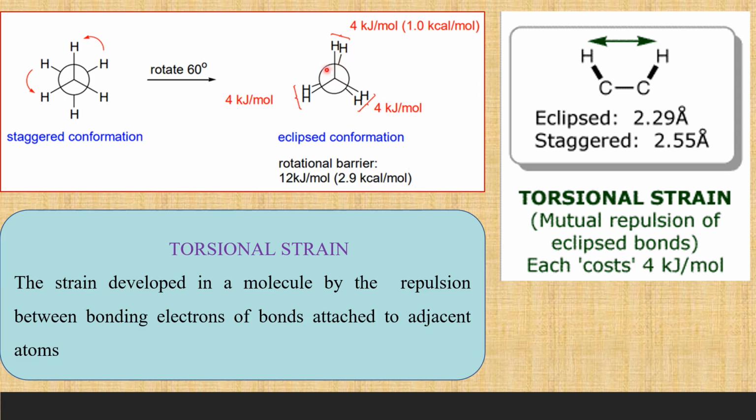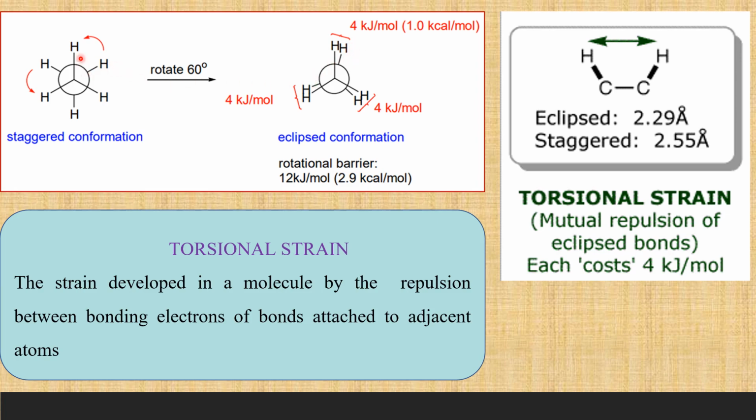And not only the bond pair repulsion, here in the staggered conformer, the distance between the two CH bonds in the adjacent carbon atoms is 2.55 angstrom unit, whereas in the eclipsed conformer it is 2.29. That is, the two hydrogen atoms are also lying closer. As they are coming closer, they repel each other.